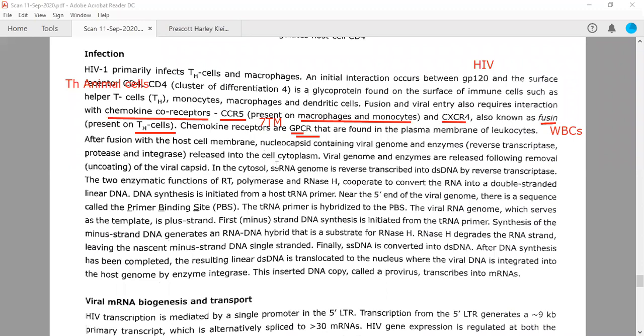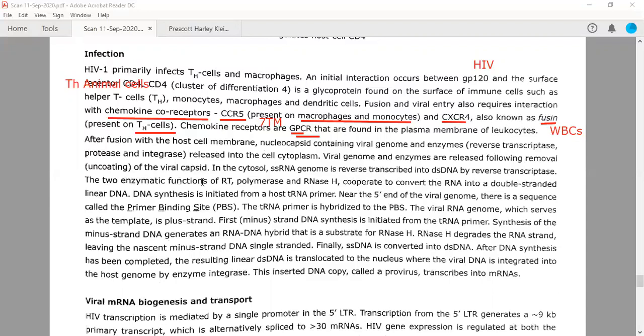In the cytoplasm or cytosol, the single-stranded RNA genome will be reverse transcribed to make a double-stranded DNA, as we have discussed in the last diagram. This double-stranded DNA will move into the nucleus of the host cell, where it will be integrated into the host chromosome.